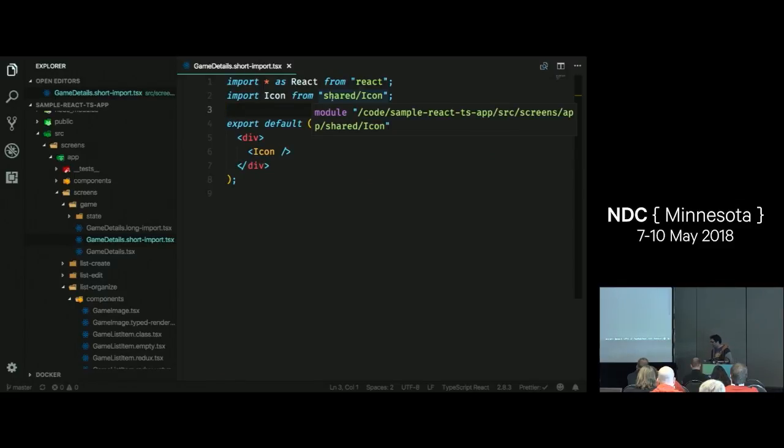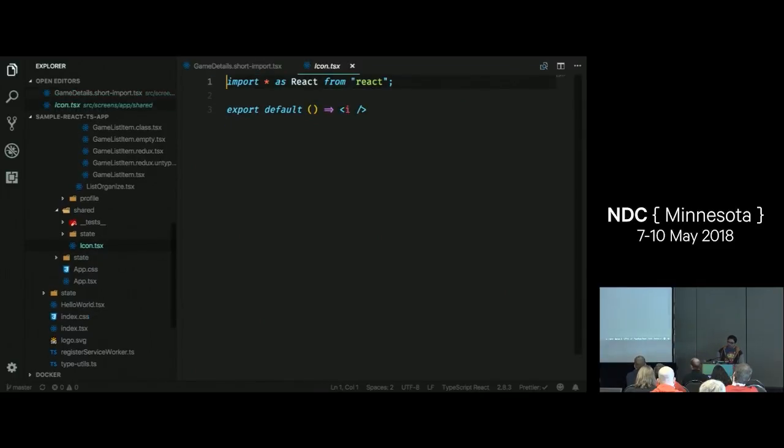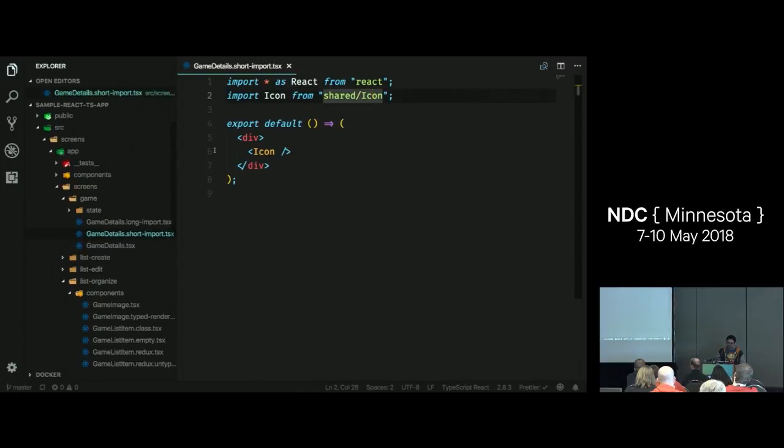So you can see that because I'm using TypeScript and I've configured it correctly, it is finding the exact location for that module, which means what I can do is I can hit F12 and I can just go to the definition of that module. So there's no hunting and pecking around trying to figure out where these modules are. It's able to resolve that.